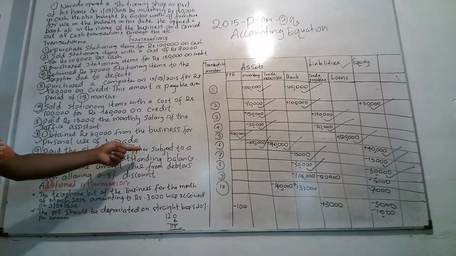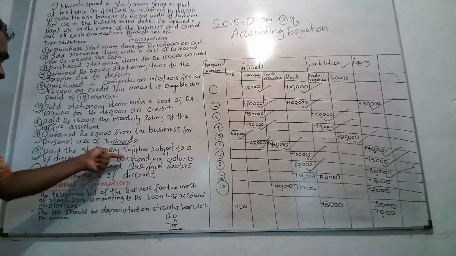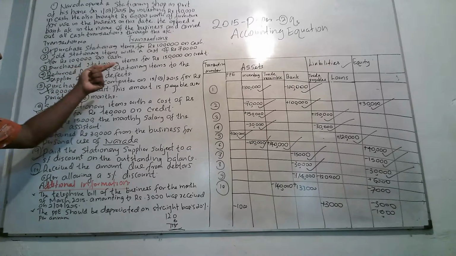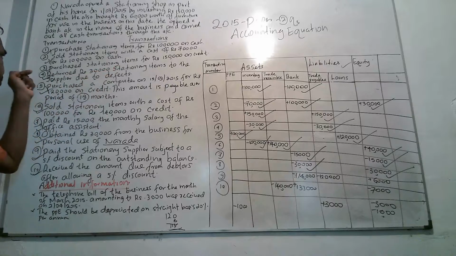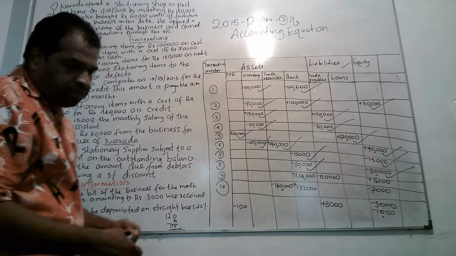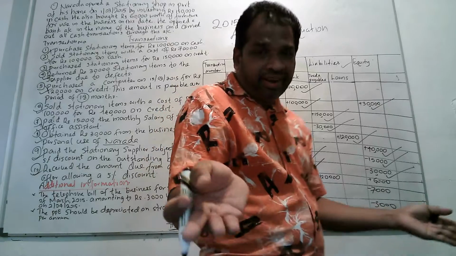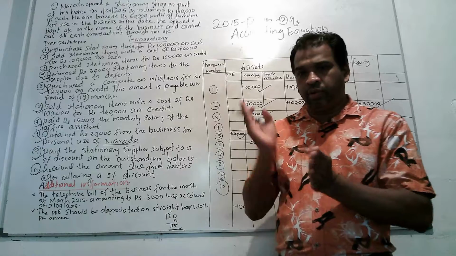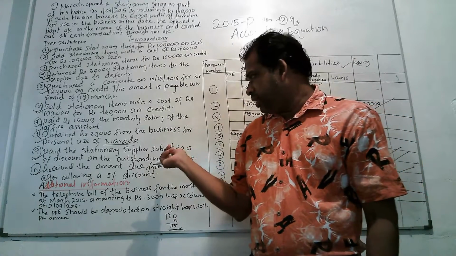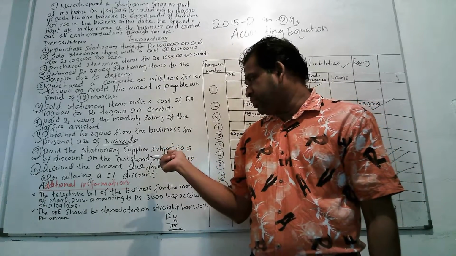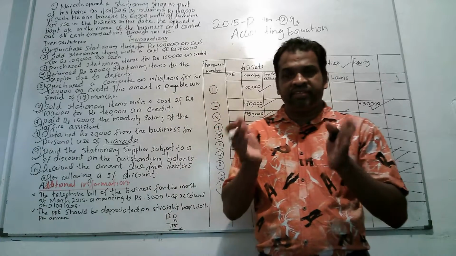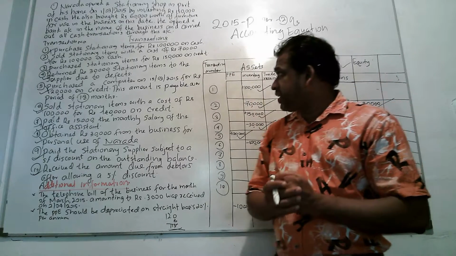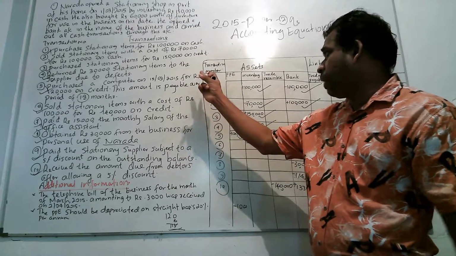paid the stationery supplier subject to a 5% discount on the outstanding balance. Because you know, when it comes to the third transaction, purchase stationery items, 150,000 on credit. And in another transaction they have mentioned 30,000 worth of stationery they have returned to the supplier. Therefore, we have to link these two transactions. We have to be careful to calculate the amount paid with the discount received, because they have purchased 150,000 worth of stationery items, but 30,000 worth they have returned.